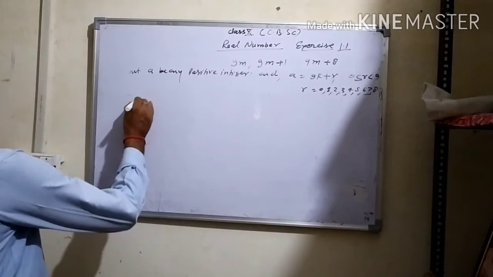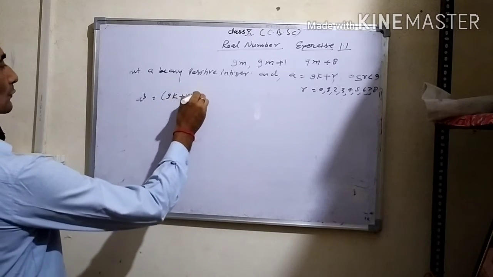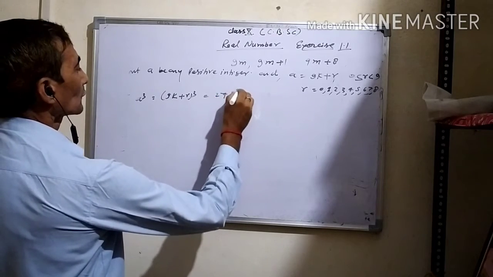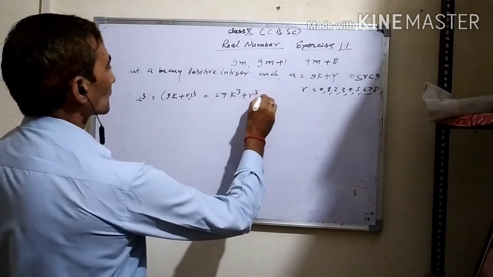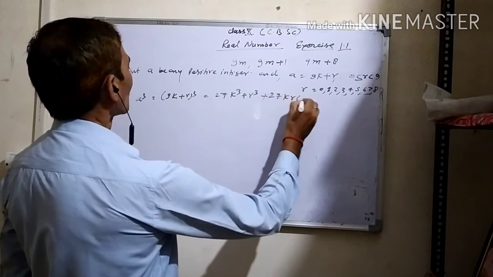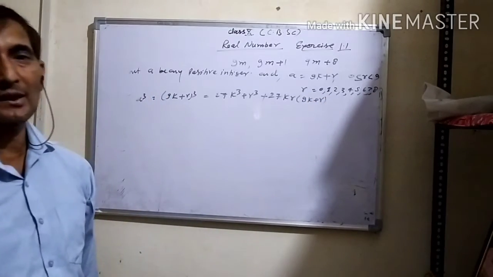Now a cube is equal to (9k plus r) cube. This will be equal to 729k cube plus r cube plus 3 into 9k into r into (9k plus r), according to the algebraic identity.